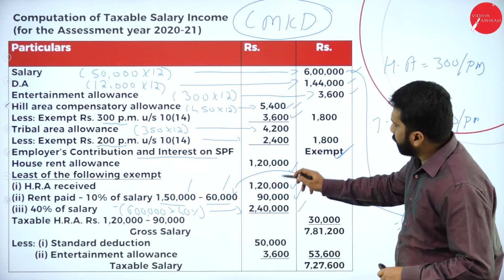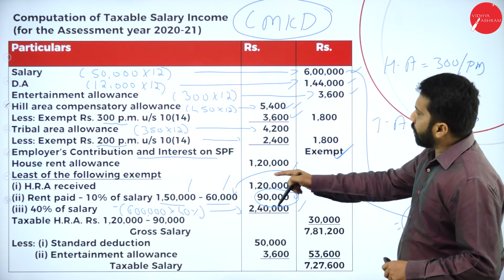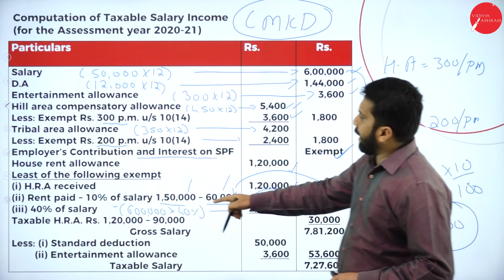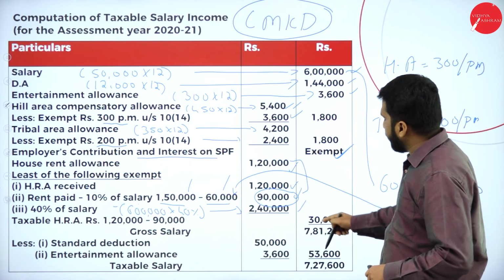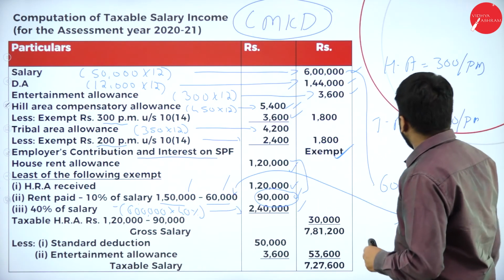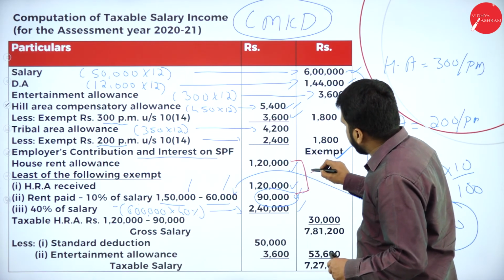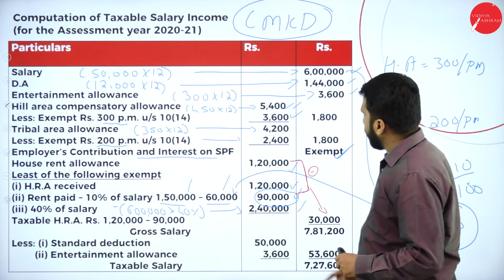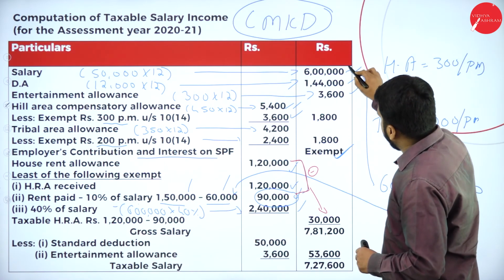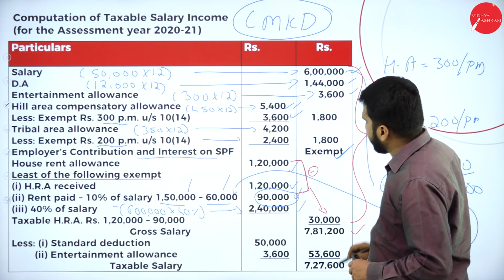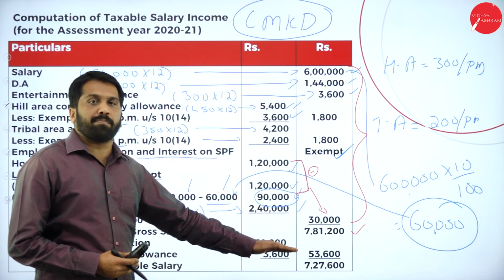The last one, the least of the following is what? 90,000 is the least. Now, what is your actual HRA received? Your actual HRA received is 1 lakh 20,000. 1 lakh 20,000 minus 90,000, you will get 30,000. So like this, we are supposed to calculate. Now, everything is done. Add everything. You will get 7,81,200. Now, this is your total income before deduction.